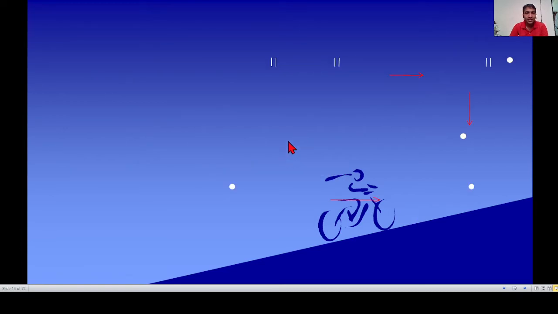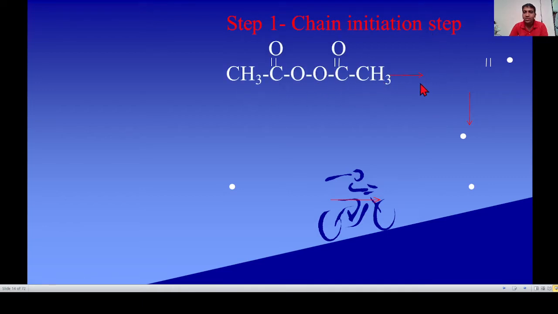See the example or mechanism. Step first, chain initiation step. In the chain initiation step, peroxide undergoes homolytic fission, also called symmetrical breaking of a covalent bond.